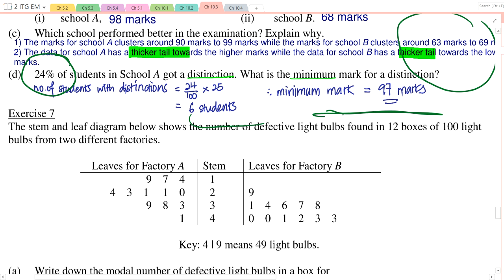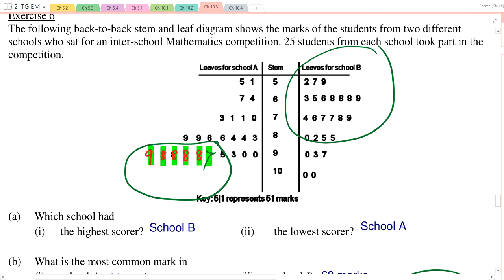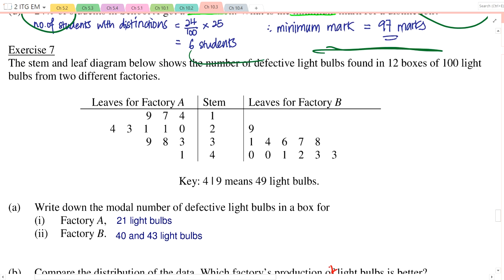Clear? So when they tell you for distinction, you count from the back, the higher scores. If they tell you 10% fail the test, you calculate 10%, which will be 2.5 students. Let's say a certain percentage of the students failed, then we'll be counting from the smaller values onwards. Okay? If you are told to find the passing mark or the failing mark.